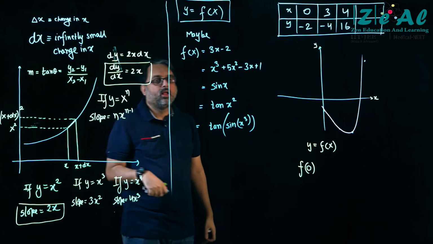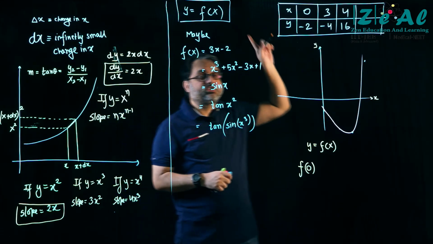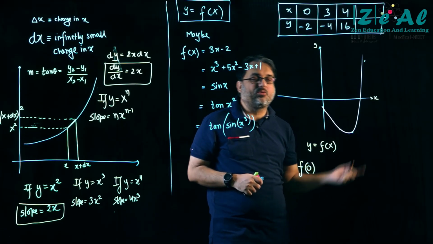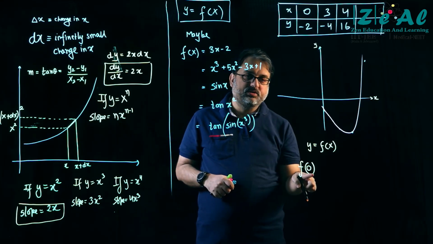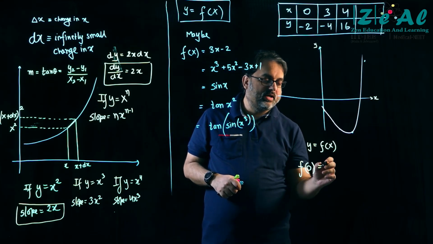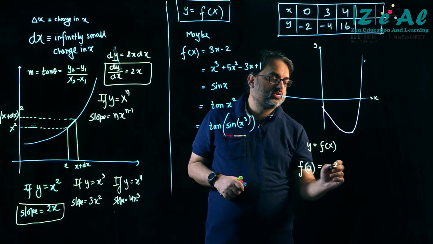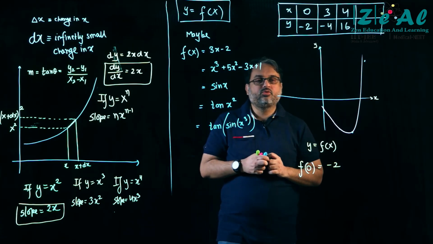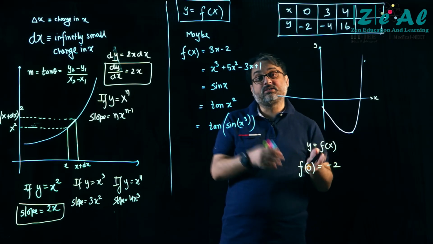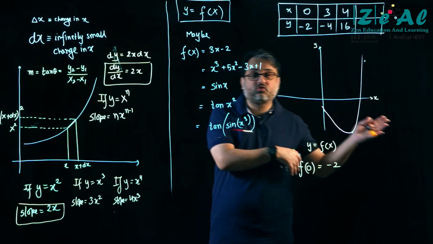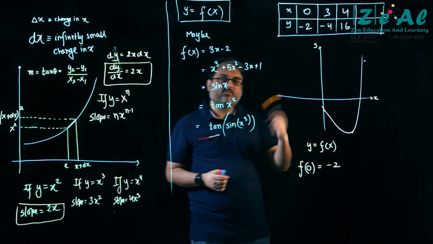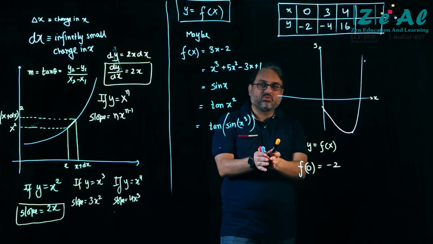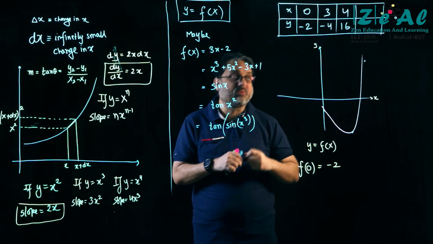But in that algebraic structure, if I were to put x is equal to 0, then I would represent it like this, and I would write this as -2. Please see how easy things have become for me. I don't need to say that when the value of x is 0, the value of y will be -2. No, I just say f of 0 is equal to -2, right? So a lengthy sentence is reduced to a short sentence. That is all this is about.